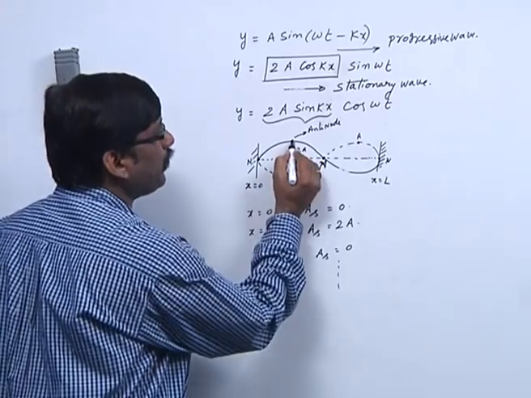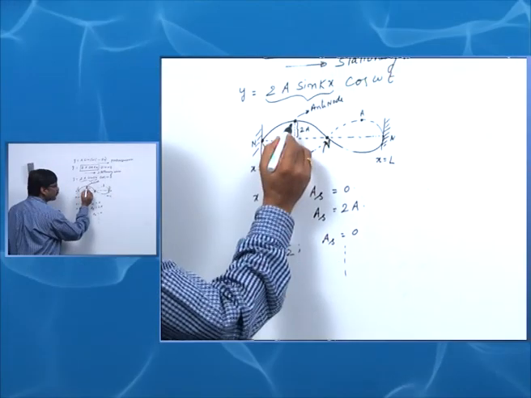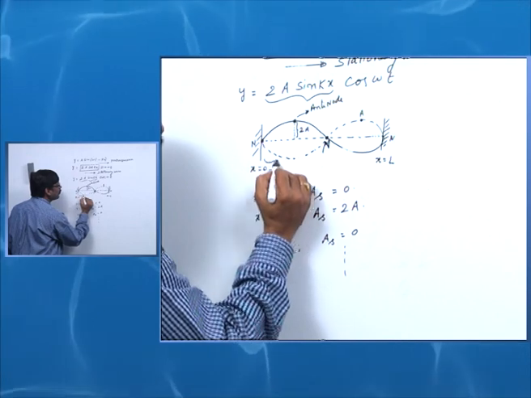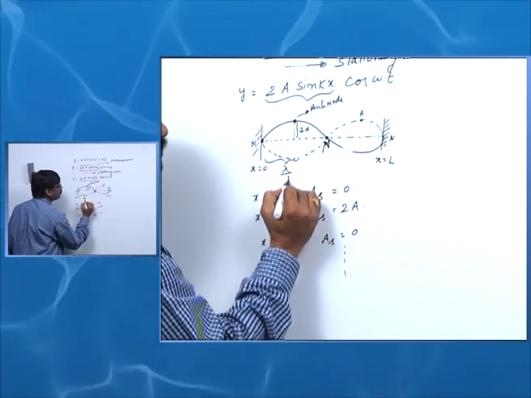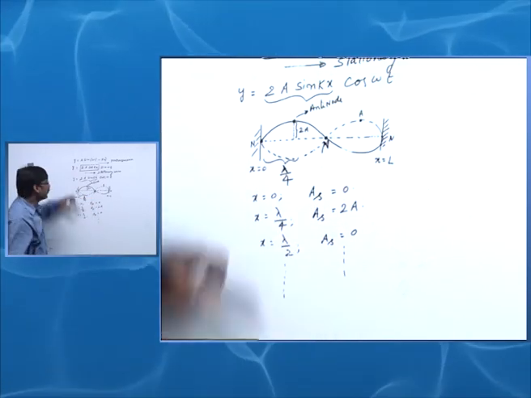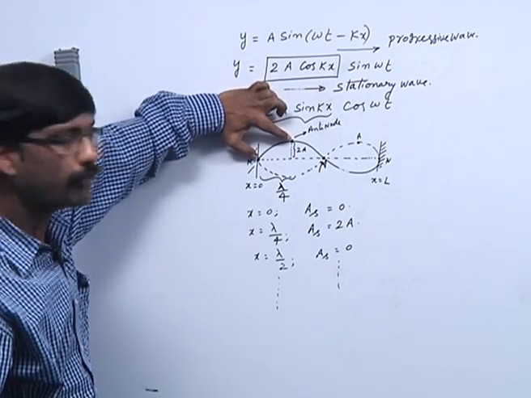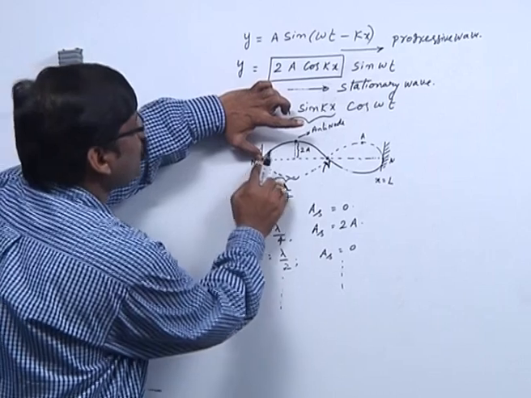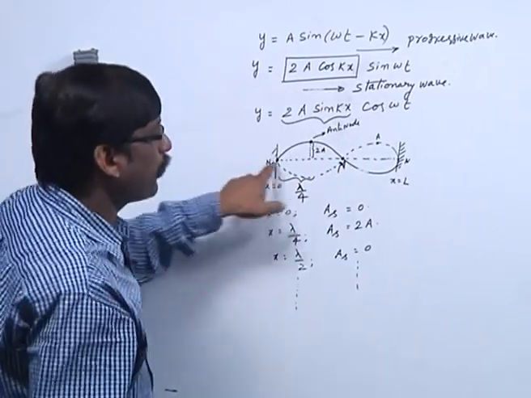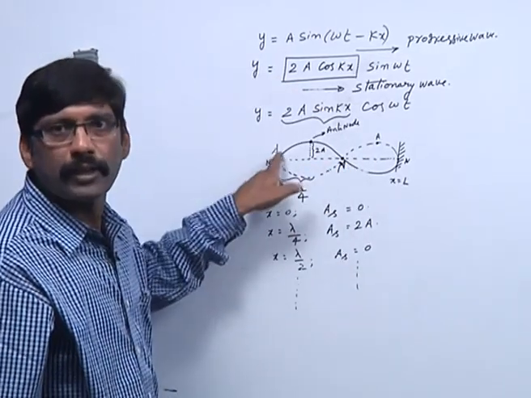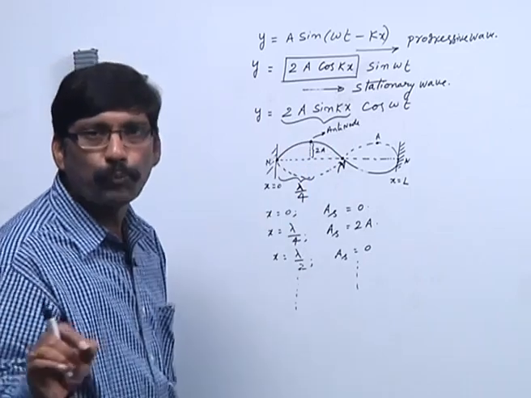The distance between a node and the successive antinode is lambda by 4. The distance between two successive nodes is lambda by 2. Sometimes this lambda by 2 is called loop length.